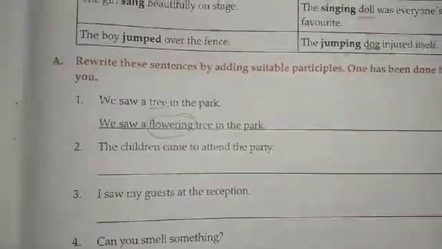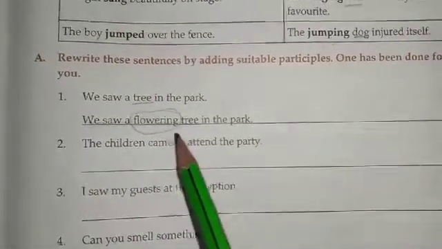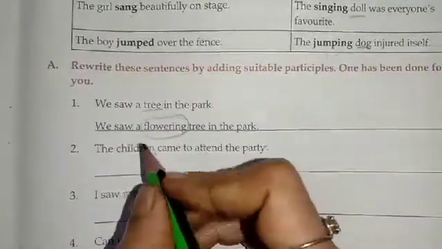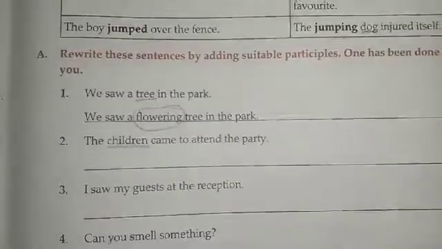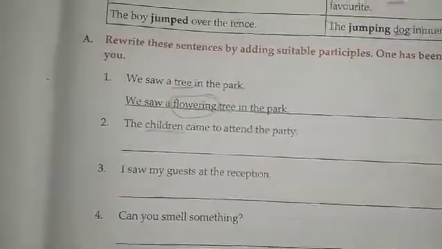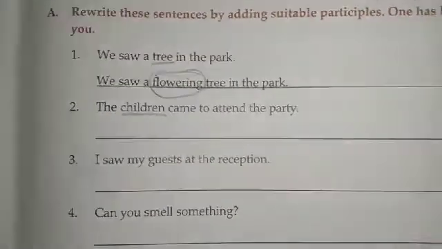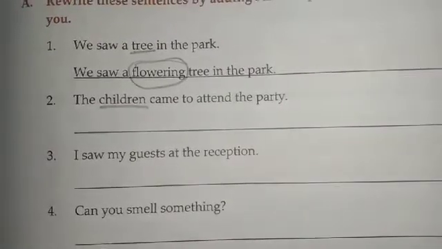Now see the second one. I am just telling you orally so that you understand. The children came to attend the party. Now the noun is children. So you can write any participle. You can use the words which are ending with ing or ed. Now what will you write? I will just tell you an example. The excited children came to attend the party.